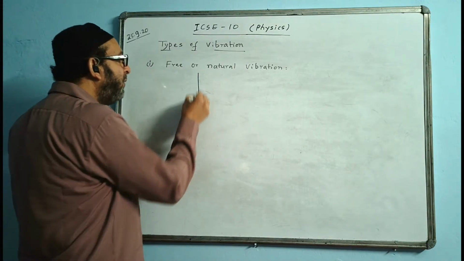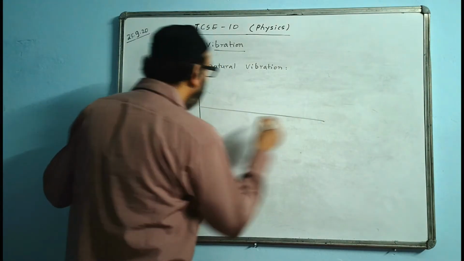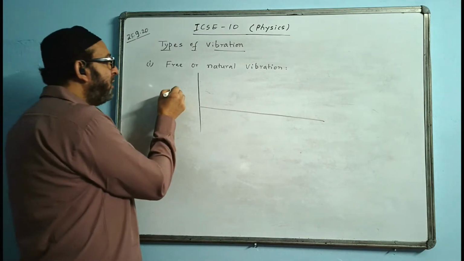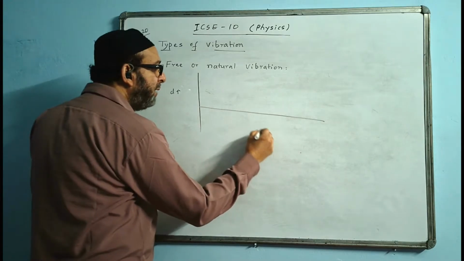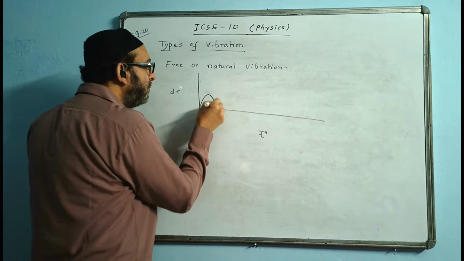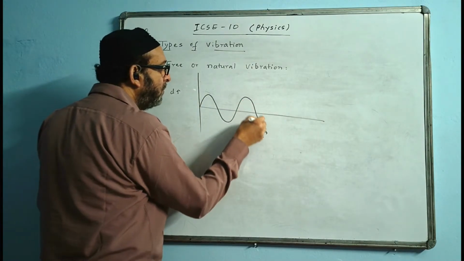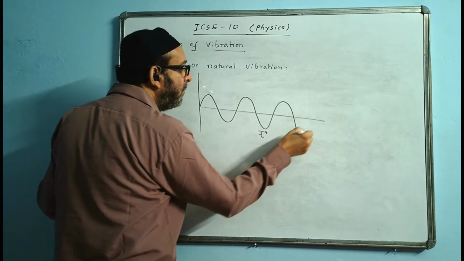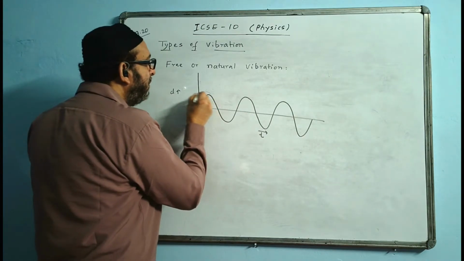So we will draw a graph to show this kind of vibration taking place in vacuum. See, this side we take displacement, this side we take time, and the graph will come like this. This height will be the same.